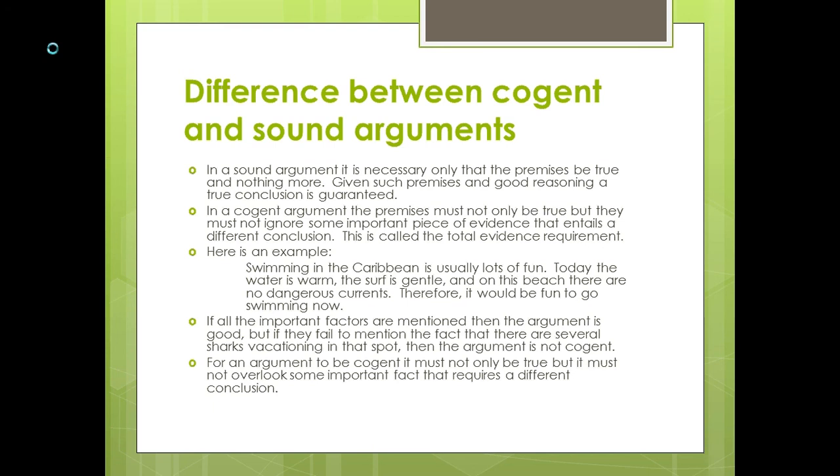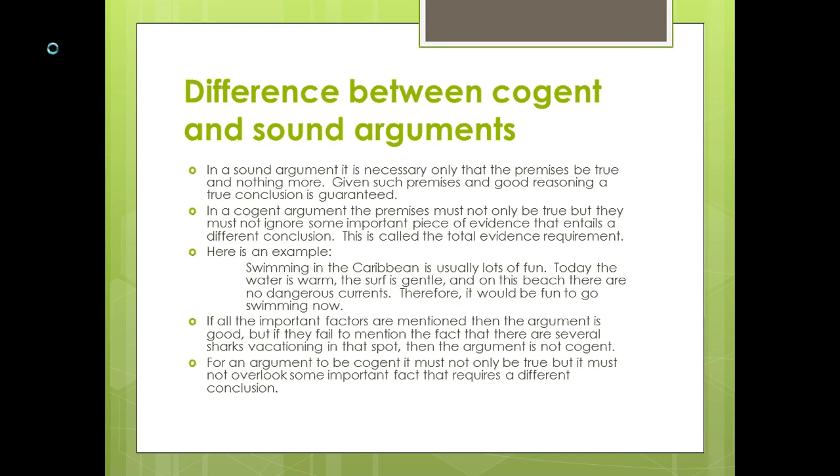Here is an example. Swimming in the Caribbean is usually lots of fun. Today, the water is warm, the surf is gentle, and on this beach, there are no dangerous currents. Therefore, it would be fun to go swimming now. If all the important factors are mentioned, then the argument is good, but if they fail to mention the fact that there are several sharks vacationing in that spot, then the argument is not cogent. For an argument to be cogent, it must not only be true, but it must not overlook some important fact that requires a different conclusion.